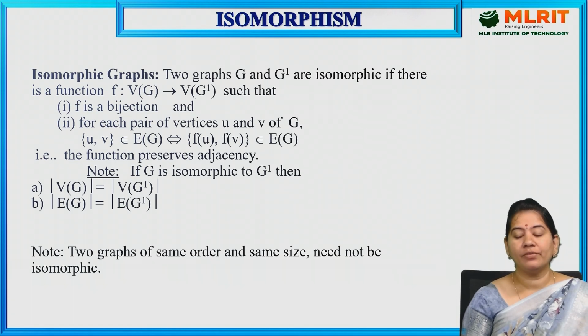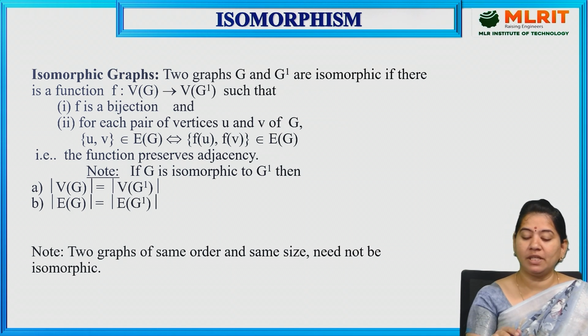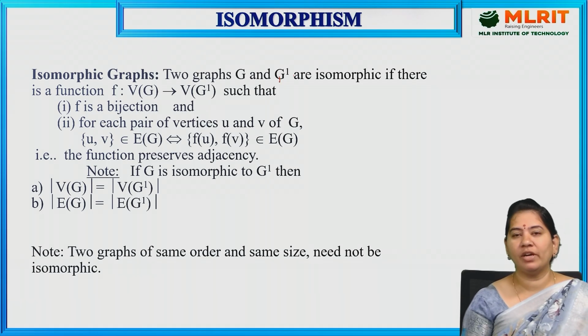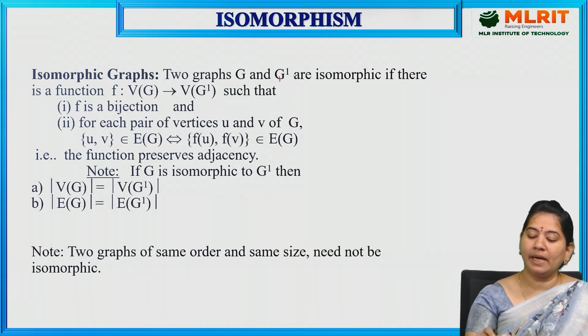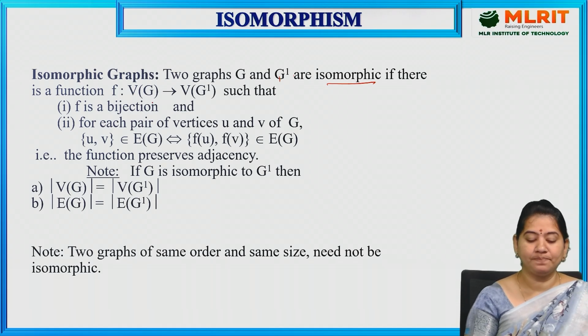So next we have isomorphism. So what is isomorphism here? Two graphs G and G dash, or G1, are said to be isomorphic if there is a function f from V of G to V of G dash such that f must be a bijection. Bijection is nothing but it should satisfy one-one and onto.